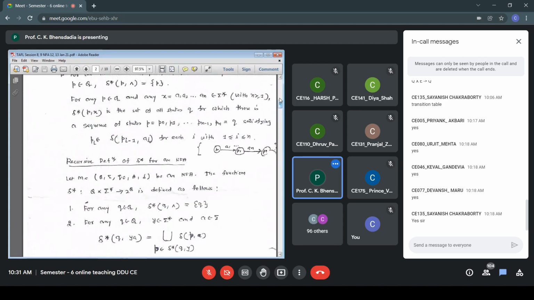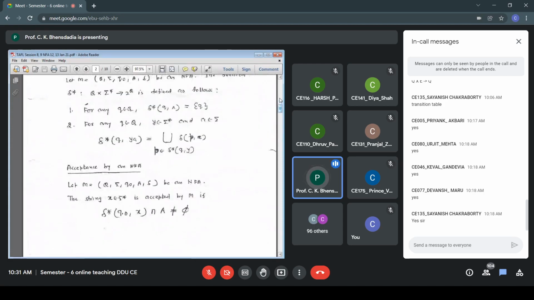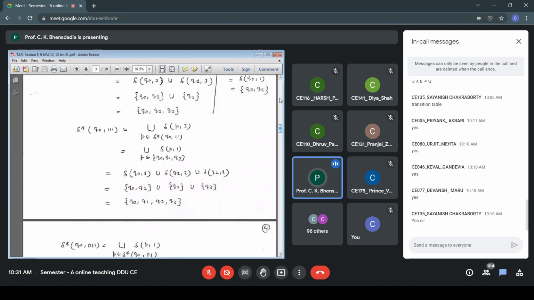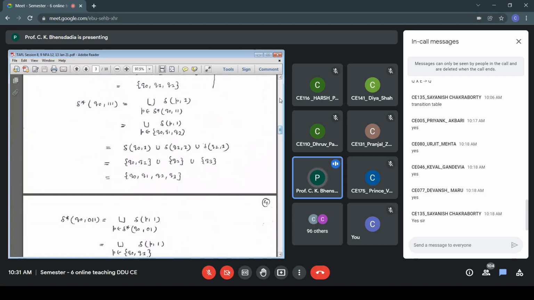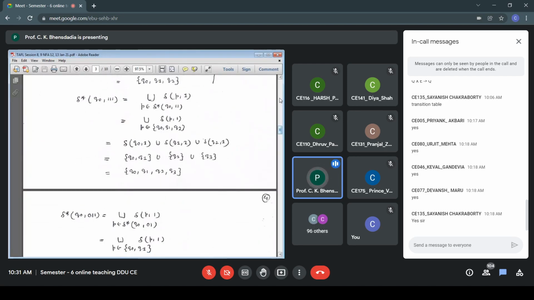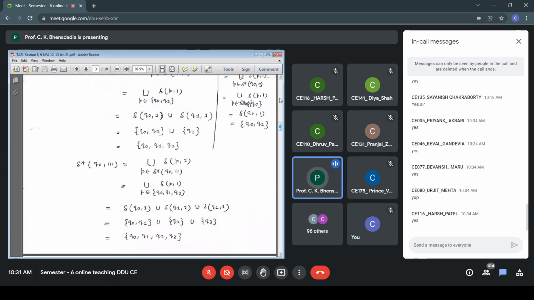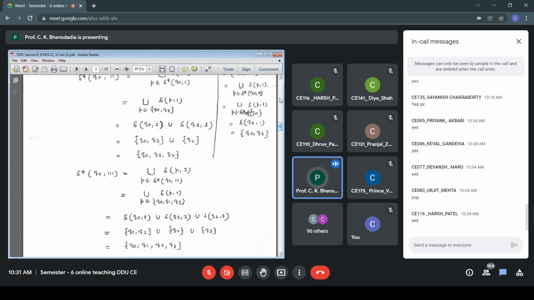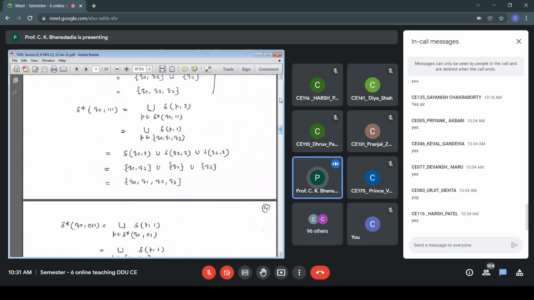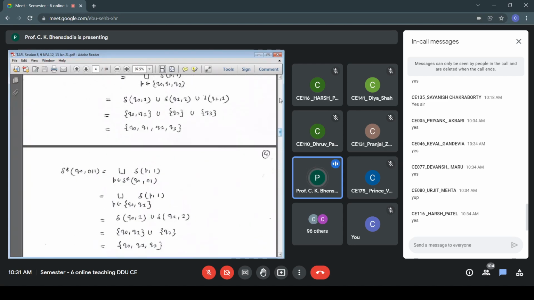Using this definition, we worked out two examples: delta star Q0111 and delta star Q0011. This is fine, students? Use of the definition, examples. So the results we have obtained: delta star Q0111, the answer is Q0, Q1, Q2, Q3, and delta star Q0011, the answer is Q0, Q1, Q2.